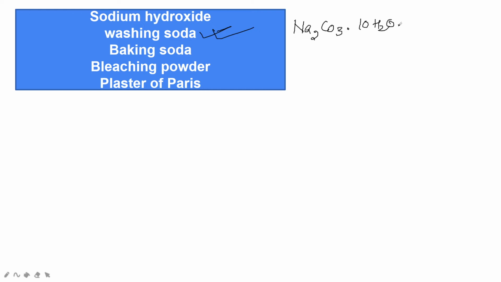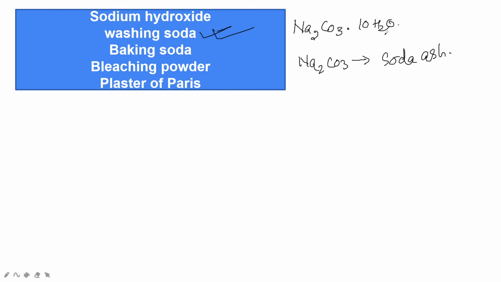Sodium carbonate which does not contain any water of crystallization is called anhydrous sodium carbonate, Na2CO3, which is commonly known as soda ash. Washing soda is an important chemical obtained from sodium chloride, and it has 10 molecules of water of crystallization.